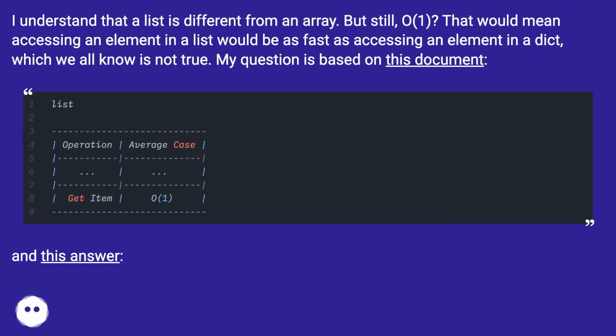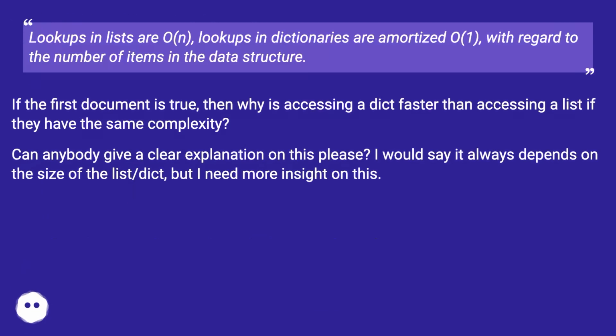My question is based on this document. And this answer. Lookups in lists are O(n). Lookups in dictionaries are amortized O(1) with regard to the number of items in the data structure. If the first document is true, then why is accessing a dict faster than accessing a list if they have the same complexity? Can anybody give a clear explanation on this, please?